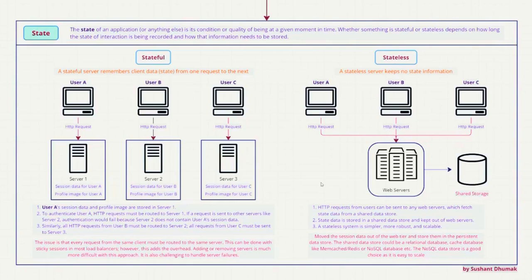Okay. Here, I have mentioned the steps: all the requests will go to the web server. The web server will fetch that information from the shared storage, and then the shared storage will give that information according to who the user is, whether it is user A, B, or C, and that information will pass back from the web server to the user. Okay, and see here, point number 3 is mentioned.